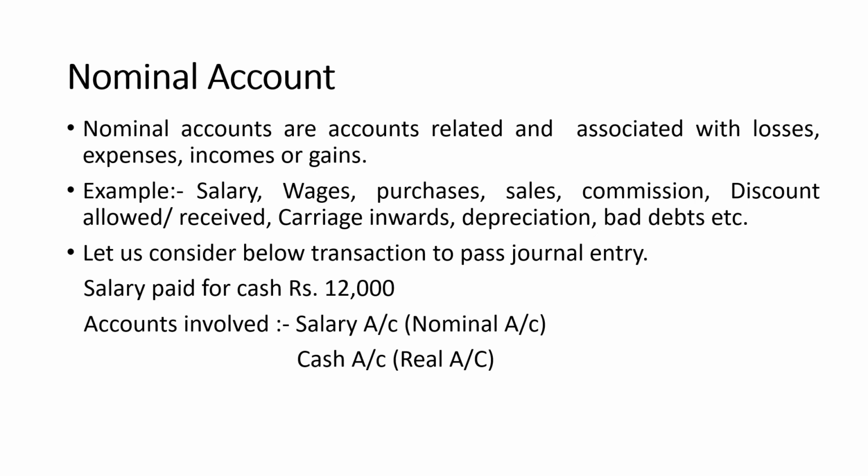So salary account is debited, then cash goes out. In the form of salary, cash goes out of the business. Cash account is a real account. Real account tells debit what comes in, credit what goes out. So cash goes out of the business. So the entry for this particular transaction is salary account debtor to cash account.